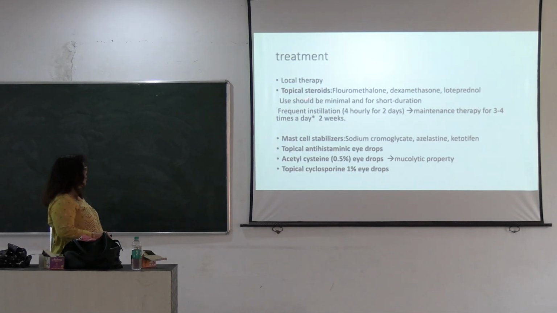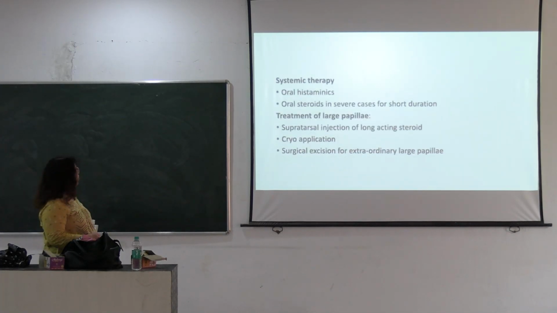We also give mast cell stabilizers, that is cromoglycate, azelastine and ketotifen, and topical antihistaminic eye drops are also given. Acetylcysteine is given as mucolytic therapy, and cyclosporine is given in 1% eye drop form.